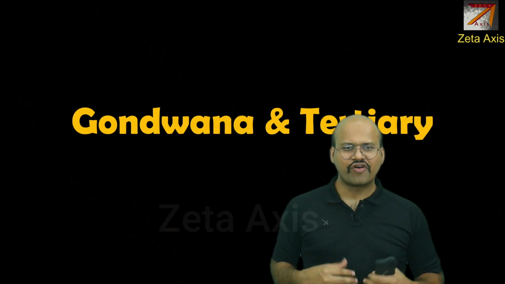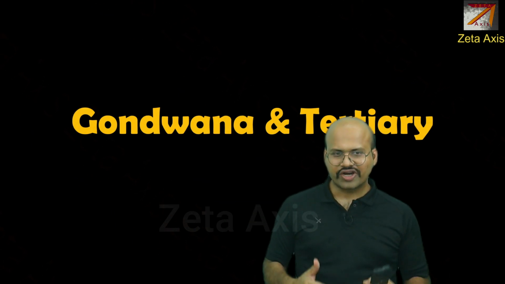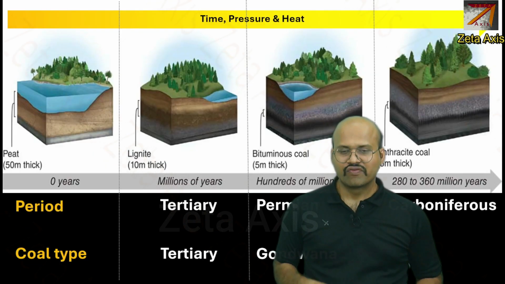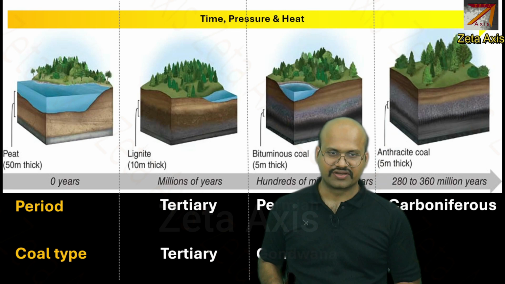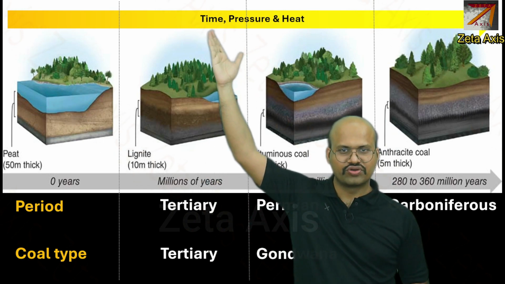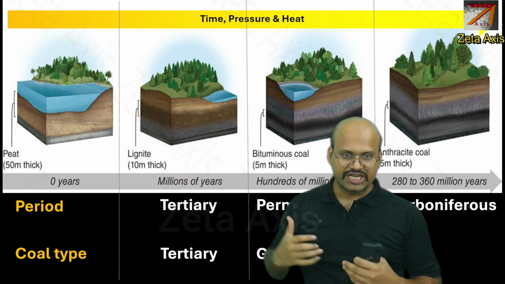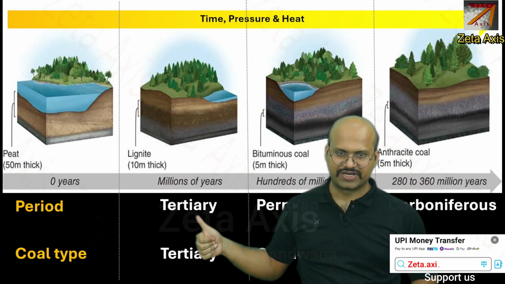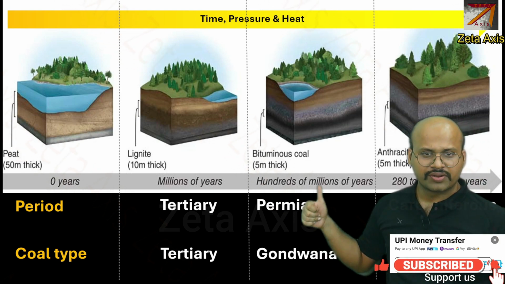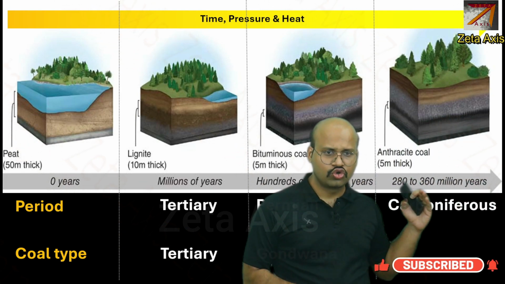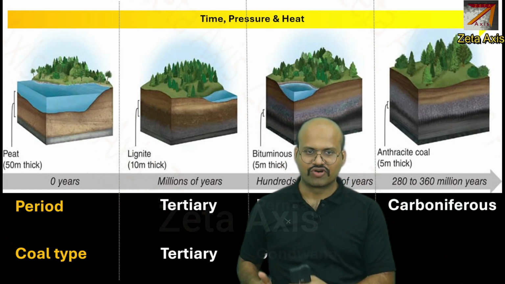While studying, we often come across the terms Gondwana coal and tertiary coal. So let's try to understand what these terms mean. We've already seen that the type of coal that we get depends on the duration for which the layer is subjected to heat and pressure. So, millions of years ago, the period on Earth was called the tertiary period, while hundreds of millions of years ago, the period on Earth was called the Permian period. And 280 to 360 million years ago, the Carboniferous period was there on Earth.